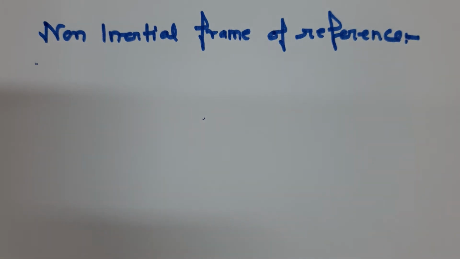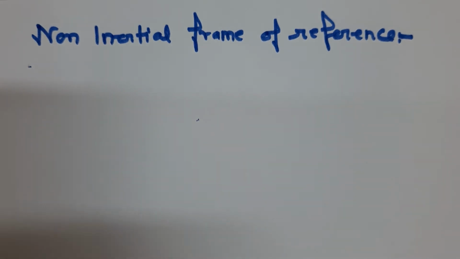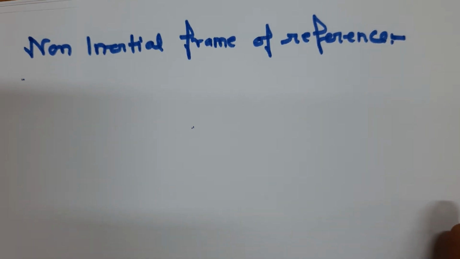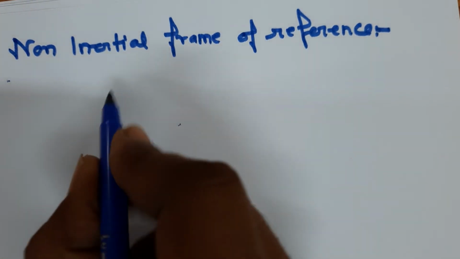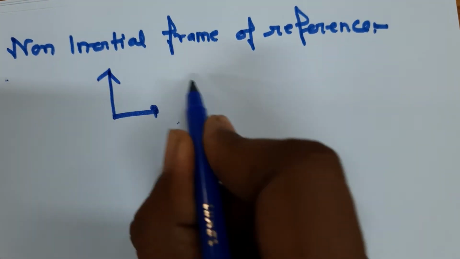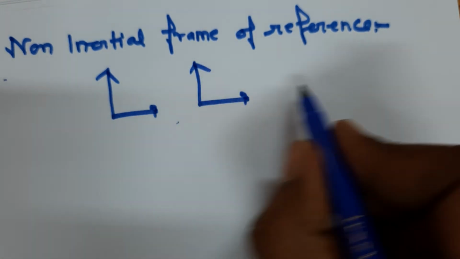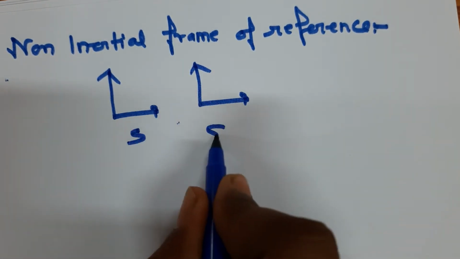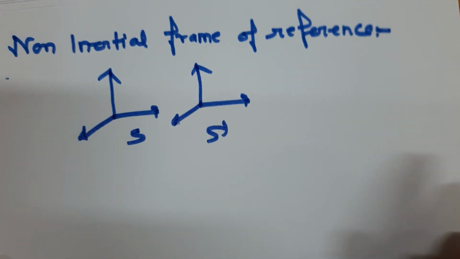Now we will discuss non-inertial frame of reference. Those accelerated frames of reference in which Newton's law does not hold good are called non-inertial frames of reference. In a non-inertial frame of reference, the body experiences an additional acceleration due to the accelerated motion of the frame of reference. So what I want to conclude here is that in the inertial frame of reference, Newton's law holds good, but in the non-inertial frame of reference, Newton's law does not hold good.